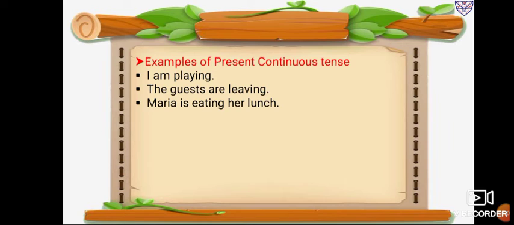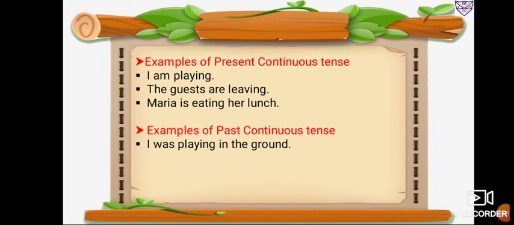Maria is eating her lunch. Here am playing, are leaving, is eating. It shows that the action is going on in present time. Now examples of past continuous tense. You see, I was playing in the ground. It means yesterday you were playing in the ground.